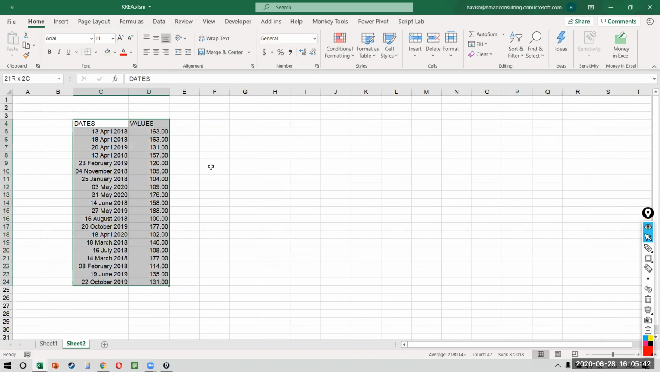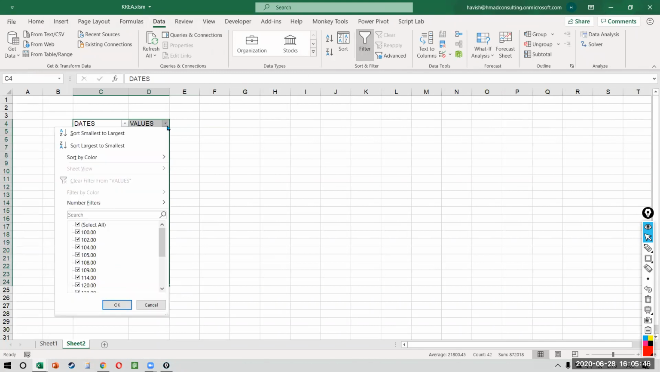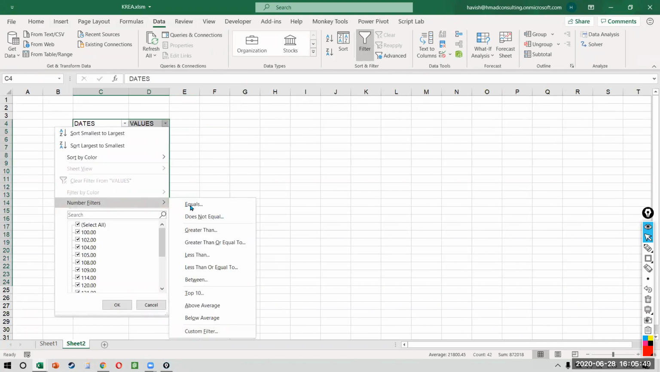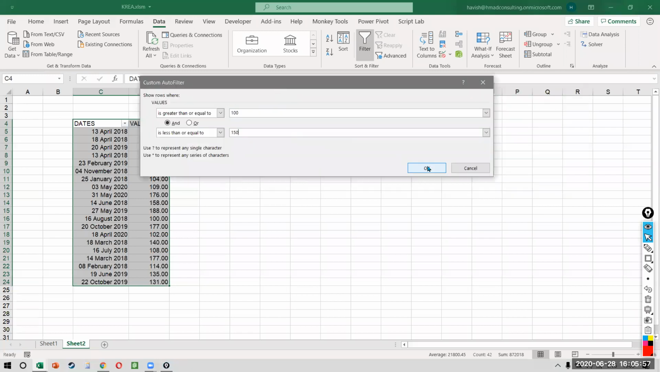You will have to select it. You will have to go to data. You will apply a filter. Then you will have to click on the drop down. You will have to go to number filter. Then you will say between. Then you will select 100. Then you will write, let's say 200, or let's say 150, and then you will press OK.